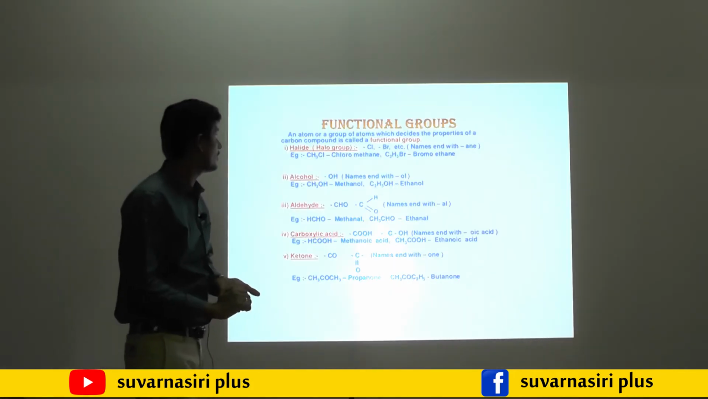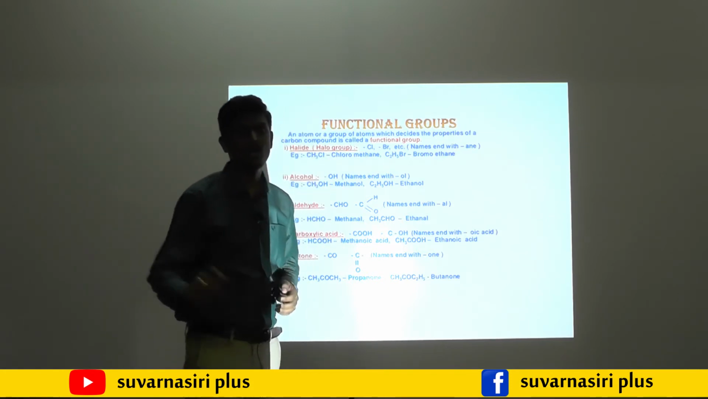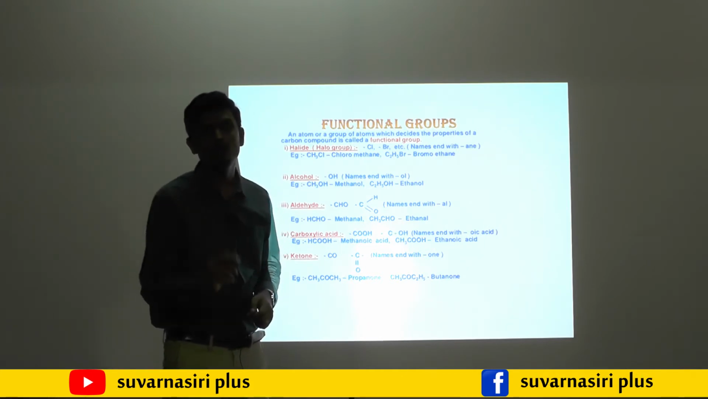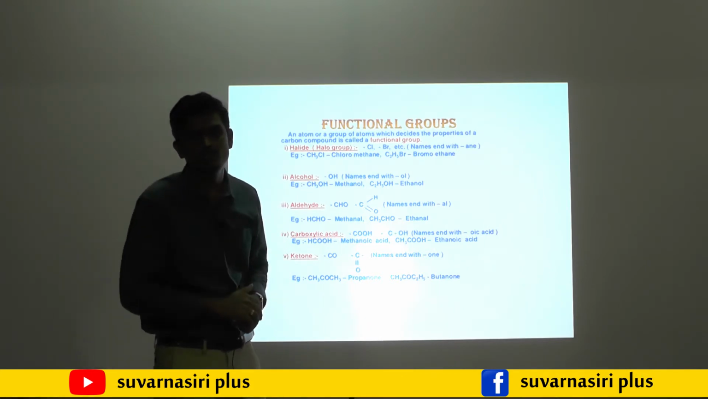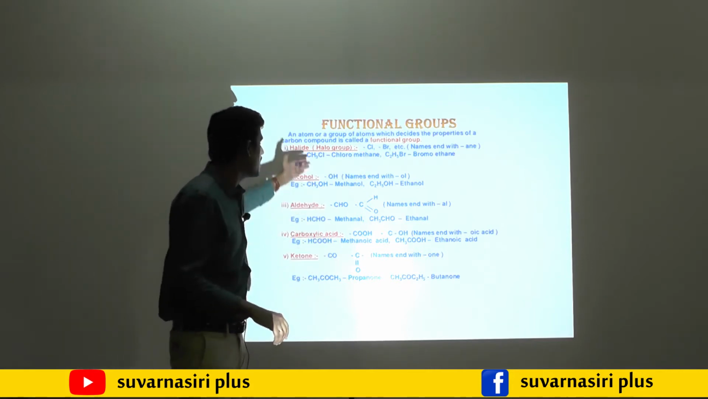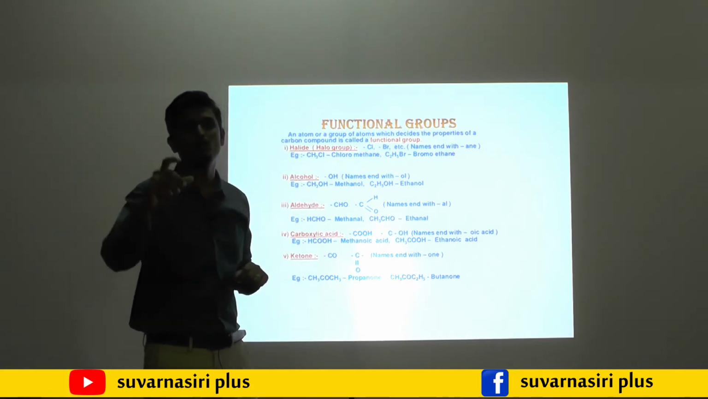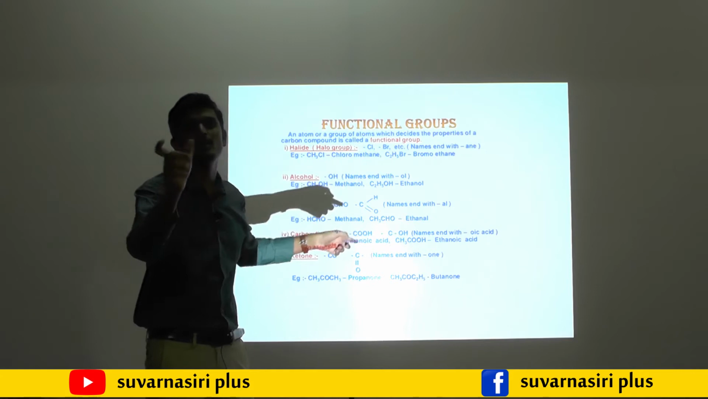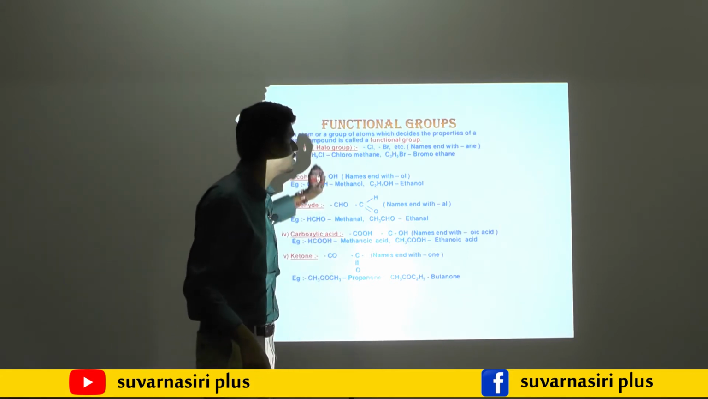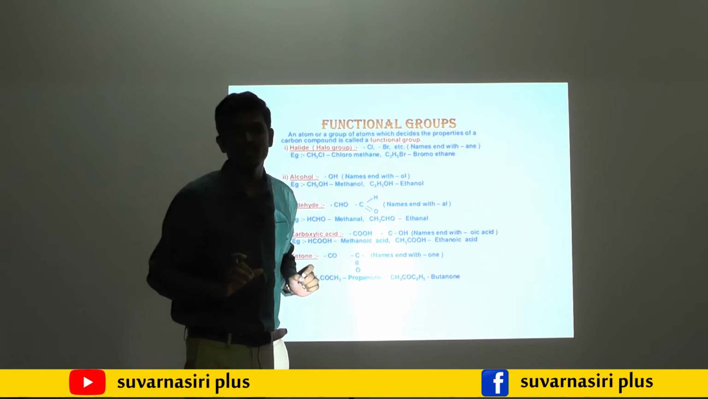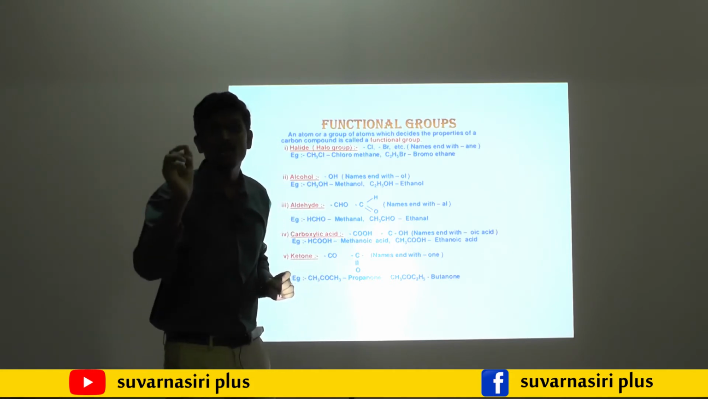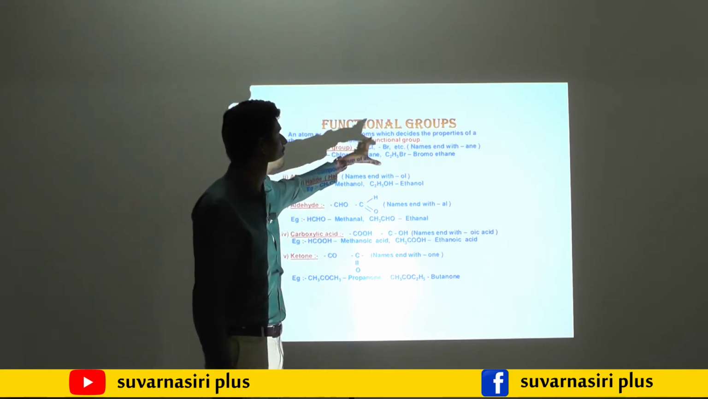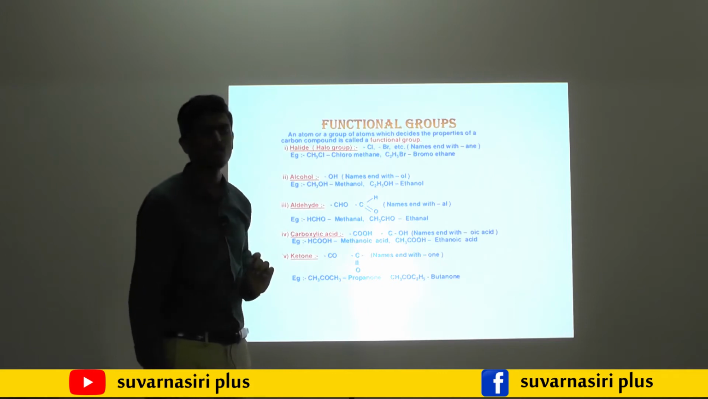So the next thing we are going to discuss is functional group. A functional group means an atom or group of atoms which changes the entire characteristics of the carbon compound. For example, a halide means the halogen family: chlorine, bromine, iodine. If they replace any one hydrogen with that halogen, then the entire molecule's characteristics or property will change. An atom or group of atoms which decides the property of the carbon compound is called a functional group.